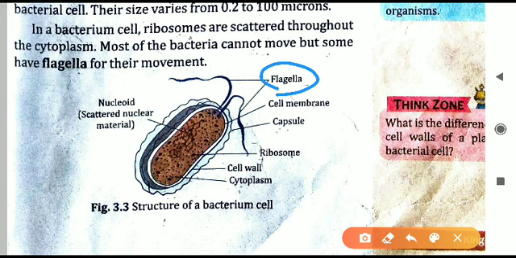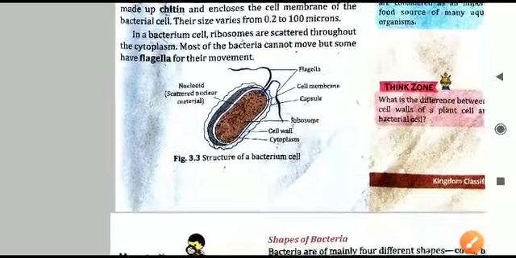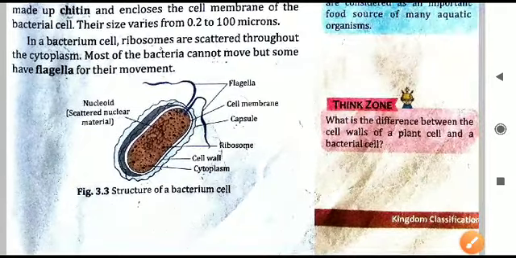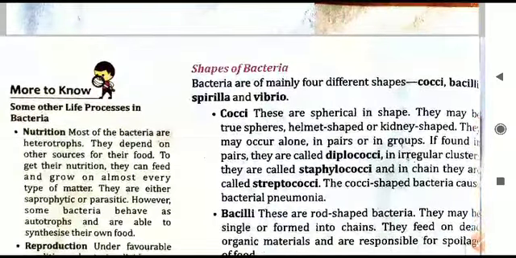You can see flagella, and what it is, you can see here thread-like structure 1 and 2. One is going towards the left, one is going towards the right. So these are the flagella. These are thread-like structures, and using these only, the bacteria can move from one place to another. Not on land. Using flagella, they can move in water. In the aquatic water bodies, they can move. So this is about the structure of bacteria.